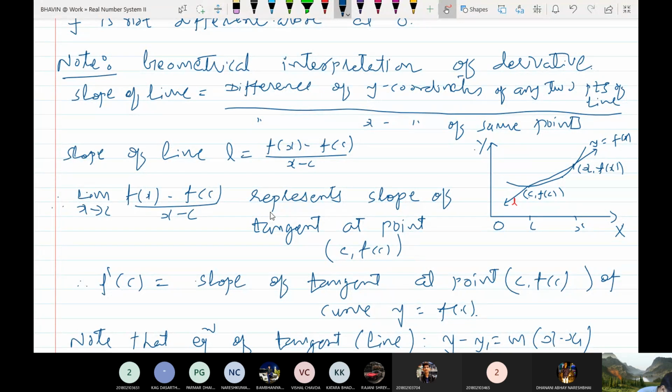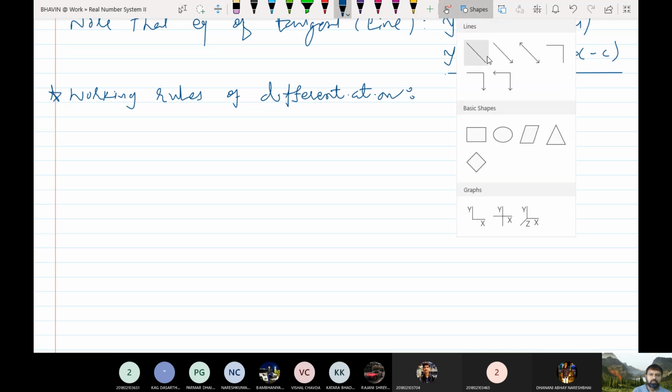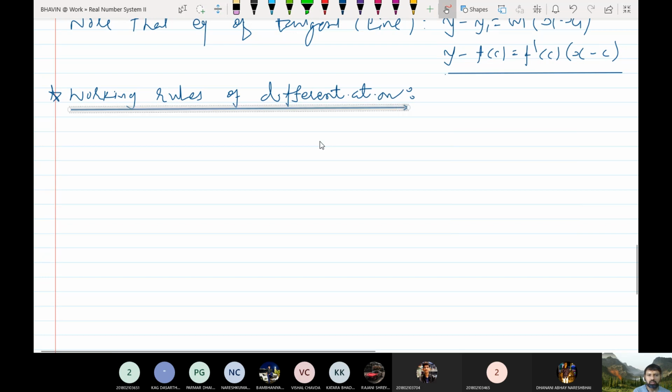Okay. So now let us see the working rules of differentiation. So what are the working rules of differentiation? The sum of two differentiable functions is differentiable.